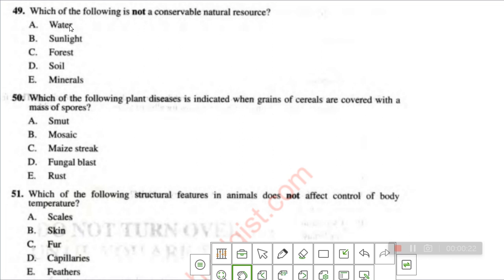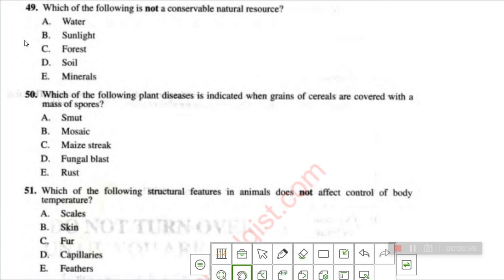Option A, water. We can create reservoirs so that we can conserve the water that we have. Sunlight, no, we cannot conserve sunlight. Though we can have solar panels using solar to create electricity, in the sense of conserving natural resources it is not applicable. Option C, forests. Of course, we can have forest reserves where we prohibit deforestation. Soil, yes, we can conserve soil, we can conserve minerals. So the one that is not a conservable natural resource is the sunlight.